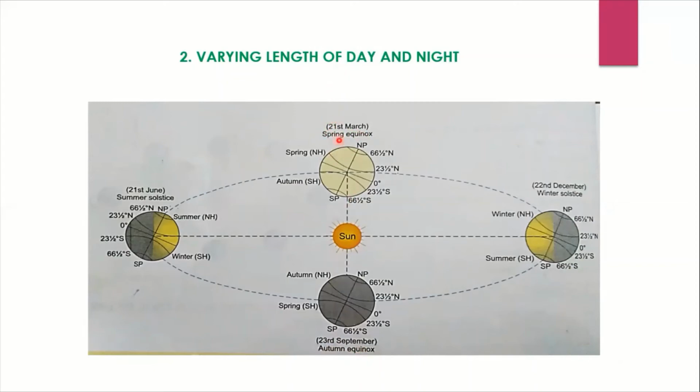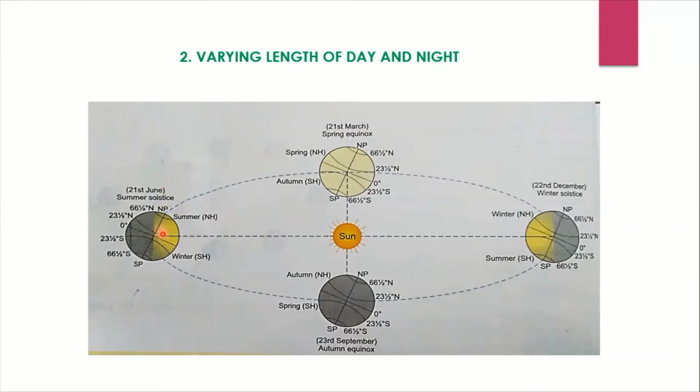So here you have to remember 21st March and 23rd September or 22nd September. Now coming to 21st June, what happens? The sun's rays fall vertically on the Tropic of Cancer. That means summer solstice. So summer solstice means the days are longer than the nights. That means on 21st June, the length of the day increases with increasing latitude north of the equator.